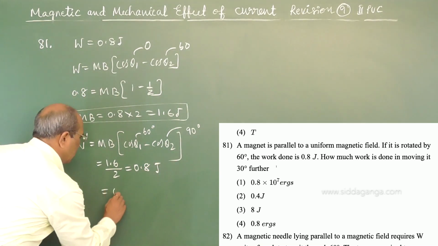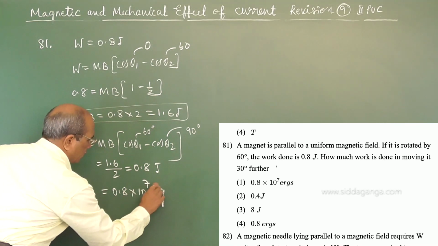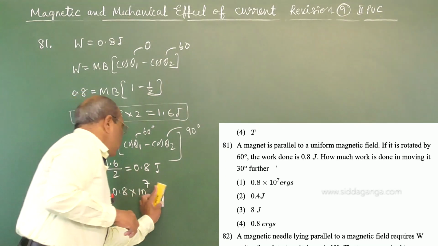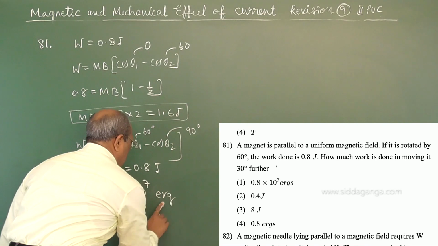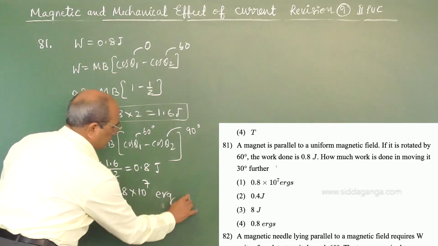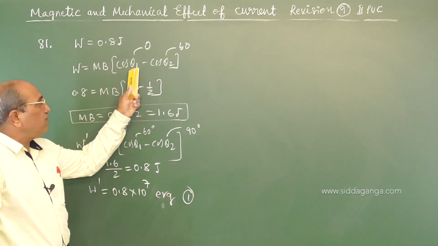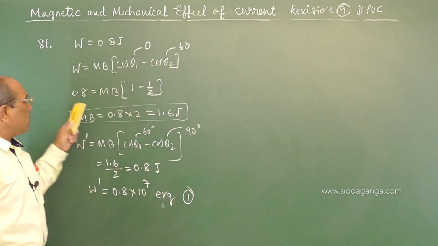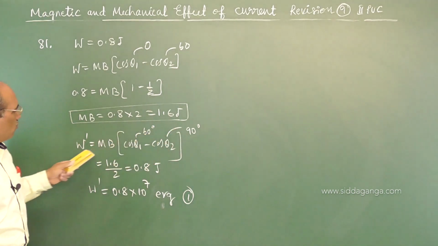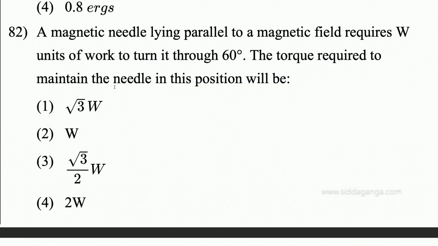But they have given the options in ergs. You know, 1 joule equals 10 power 7 ergs. So 0.8 into 10 power 7 erg is the answer. So that is option number 1. I hope you have understood this general equation. Earlier it is in the direction of the field, turned by 60 degrees, work done is given, and MB value is found. But they are asking to turn from 60 to 90, how much work is done? That becomes 0.8 into 10 power 7 erg.